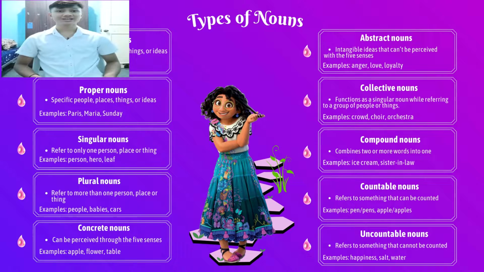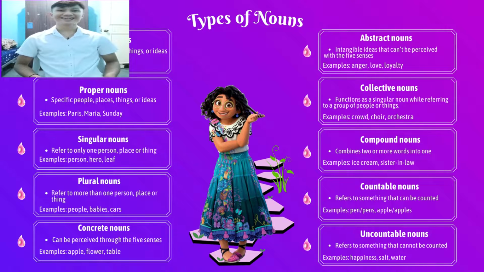Abstract nouns are intangible ideas that can't be perceived with the 5 senses. For example, anger, love, or loyalty. Collective nouns function as a singular noun while referring to a group of people or things. For example, a crowd, a team, or an orchestra. Compound nouns combine 2 or more words into one. For example, ice cream, sister-in-law, or parking lot.